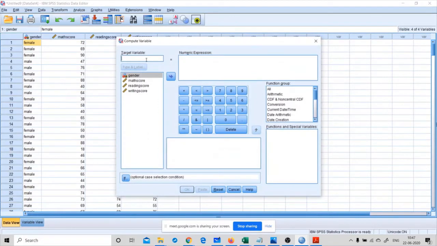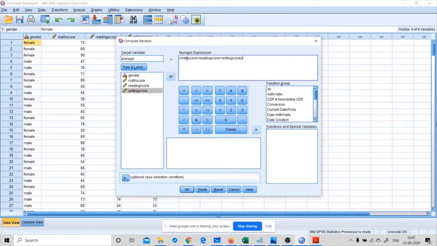Click on this tab, and you can name your target variable as average. I have named the target variable as average. I want to make the average of these scores: math score, reading score, and writing score. For that, I open this curly brace, then include this math score, plus this reading score, plus this writing score.